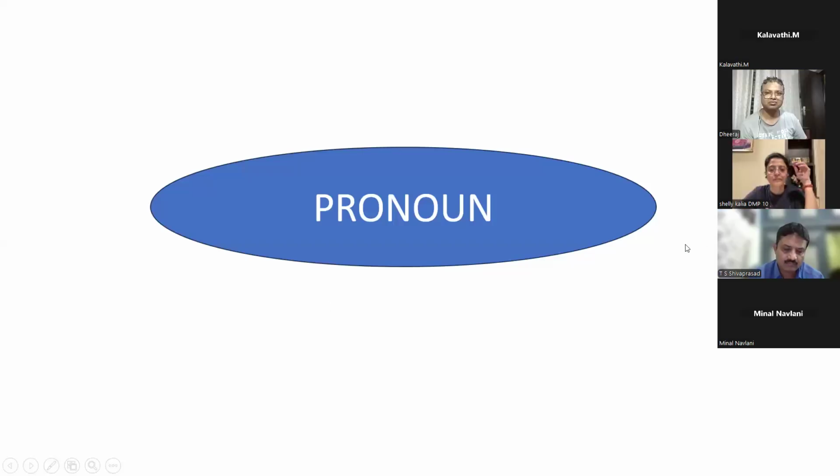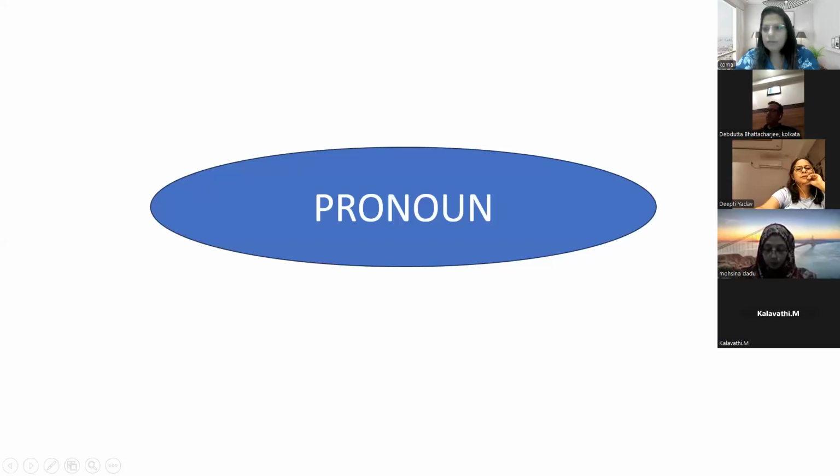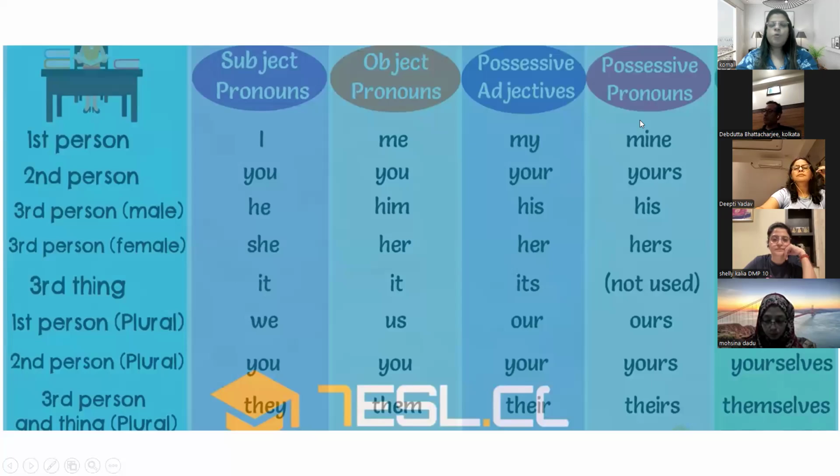Next is pronoun. Noun is clear? Yes, ma'am. Okay. Next is pronoun. Guys, this is a list of the pronouns. So there are many types of pronouns, but these are the very important pronouns.